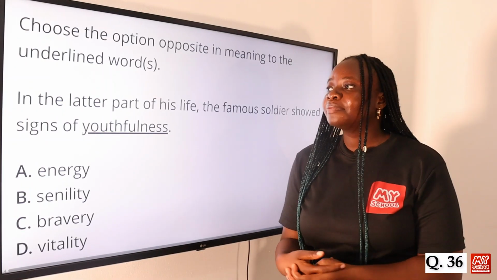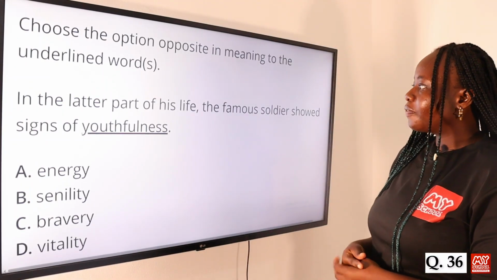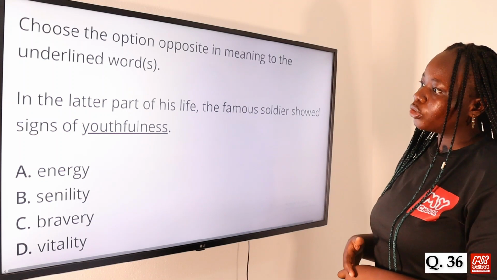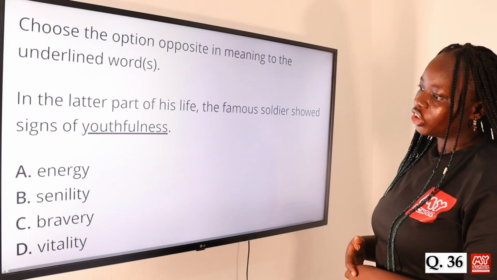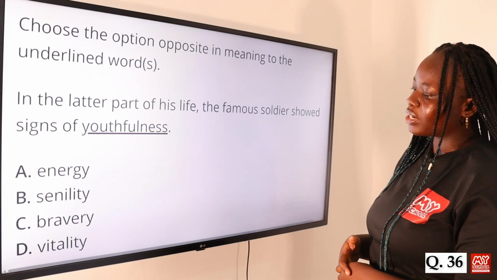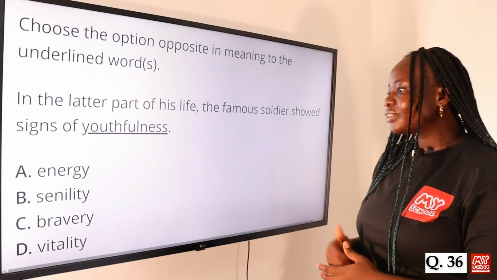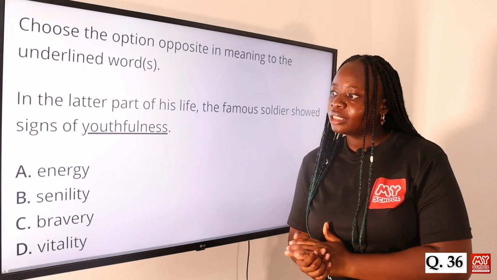Question 36. In the later parts of his life, the famous soldier showed signs of youthfulness. Option A, energy, B, senility, C, bravery, and D, vitality. The answer to this question is option B, senility.